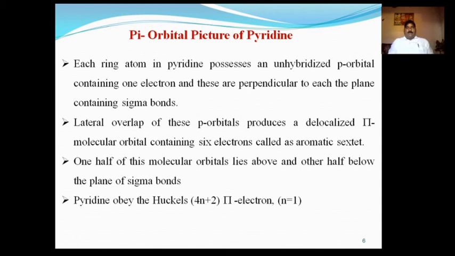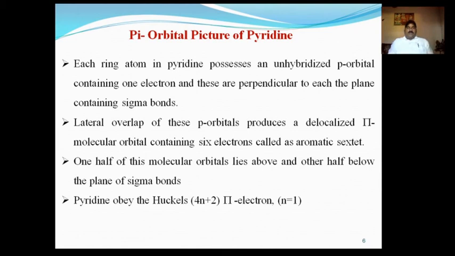Now, as pyridine contains 6 delocalized pi electrons in its molecular orbitals, these are known as the aromatic sextet.